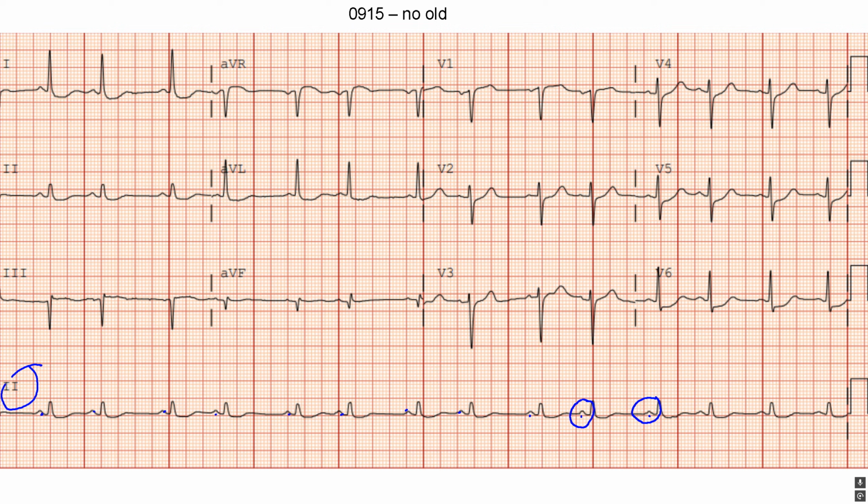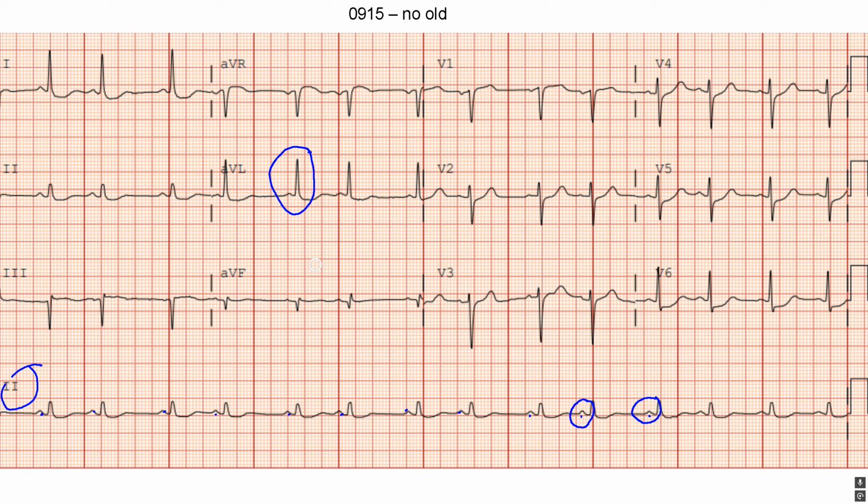The axis, I would say, is left because it's up in 1 and down in AVF. I do see that we have borderline signs of LVH because this QRS amplitude in AVL is approaching over 10 millimeters. The intervals, I'd say, are normal. I don't see any prolongation of the QTc or QRS intervals. The main issue here is the ST segments.